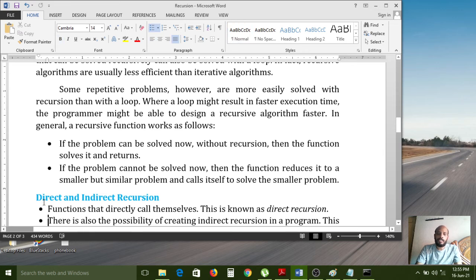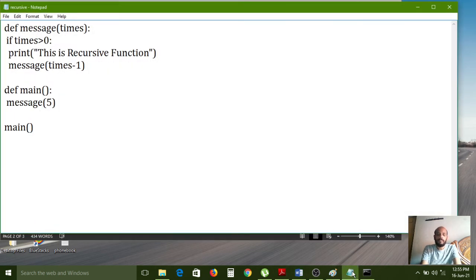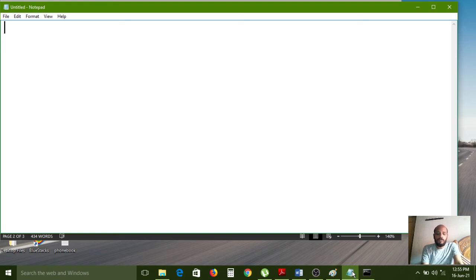Direct and indirect recursion. Now we have to see direct and indirect recursion. A function that directly calls itself is known as direct recursion. For example, now I have declared one function, the message function, and inside it a print statement. This is a recursive function.